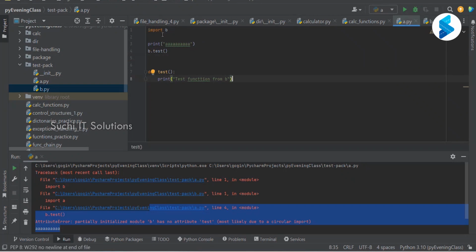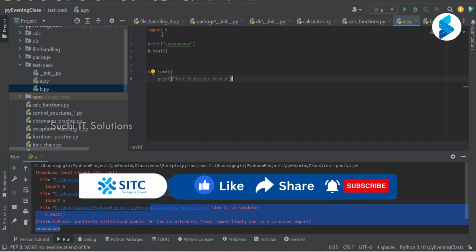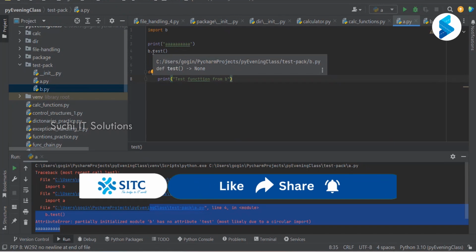A is importing B, which means it has to load B also, and it is calling b.test. Right? What is happening here? What is the issue here? What is the reason for that error? I explained now. Now you have to identify and tell me.